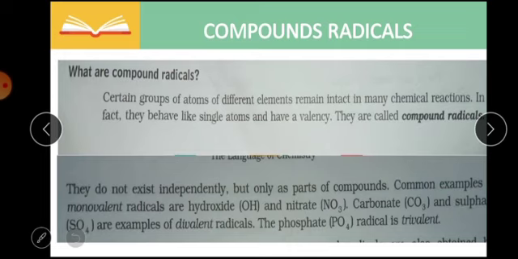They are called compound radicals, which means sometimes in a chemical reaction, some group of atoms of different elements react as a single valency or a single unit.